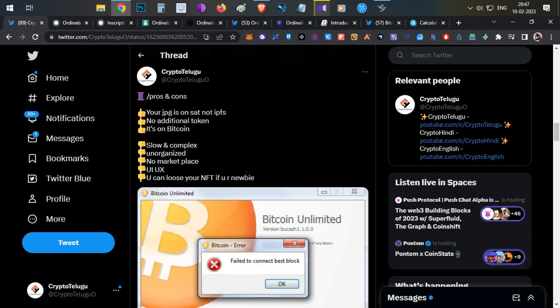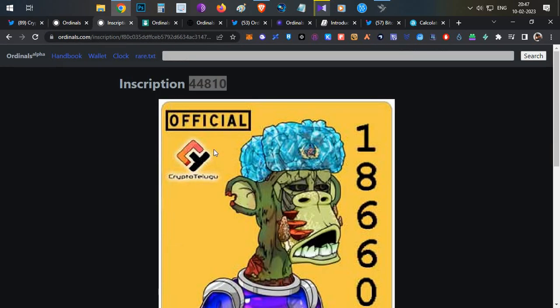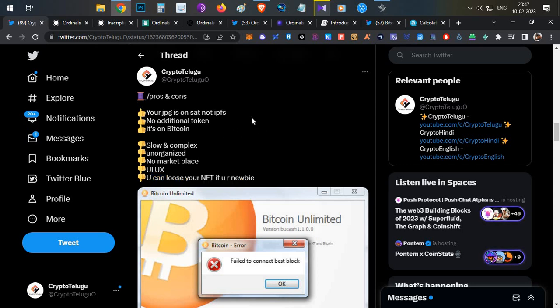And then you can lose your NFT if you are new to this concept. If you are not aware, and you send any transaction while holding an NFT, you could mistakenly send your NFT to someone else. So these are some pros and cons of this particular concept.